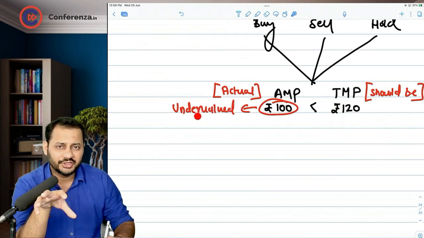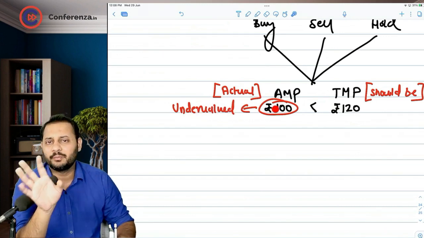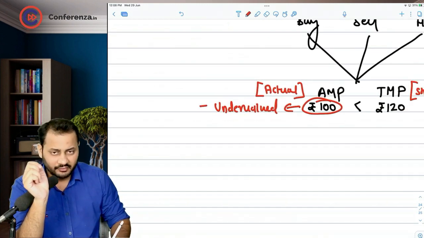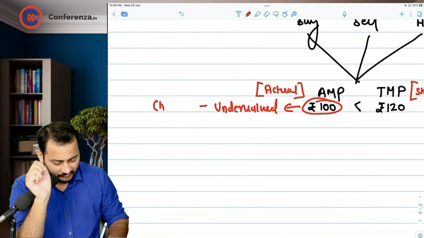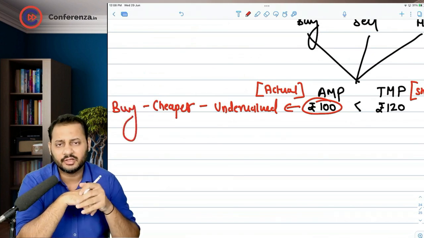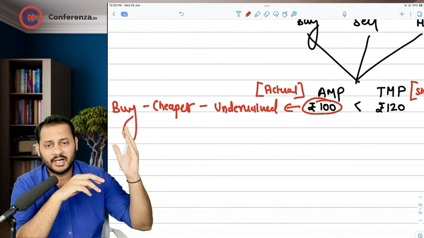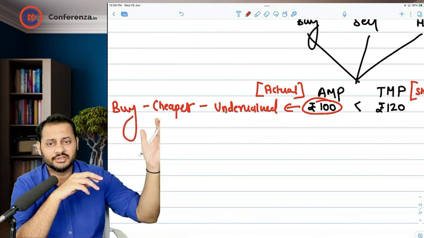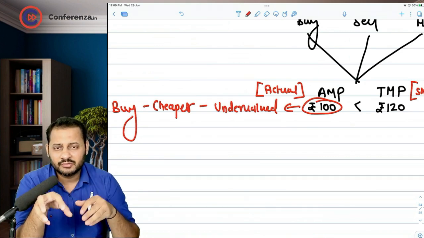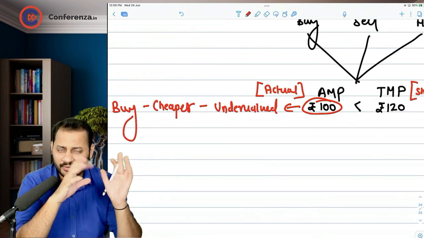The valuation happens on the actual market price. And if a particular share is undervalued, we will say that it is available at a cheaper rate, and a cheaper rate per product should be bought by a person or an investor. We should buy a cheaper investment which is called undervalued shares. Why? Because actual market price is lesser than theoretical market price.